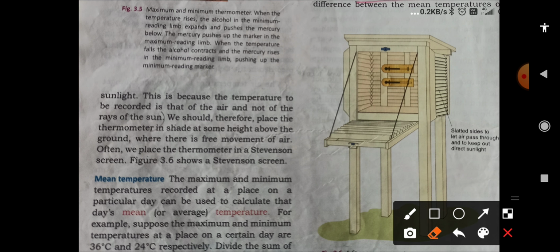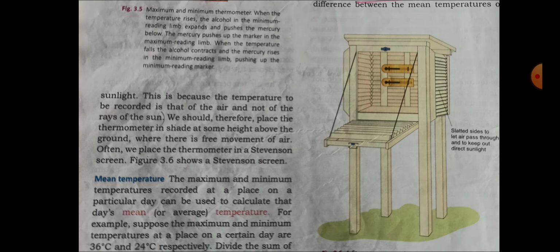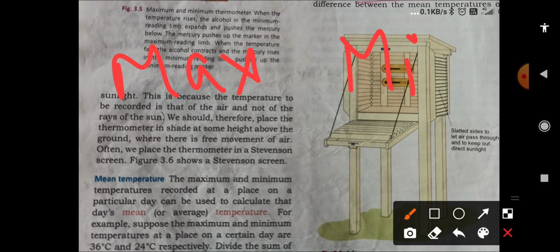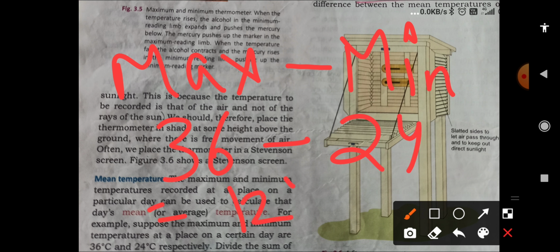If it is given as 36 and 24, you have to take the difference, so your answer will be 12 degrees Celsius. This is the range of temperature.